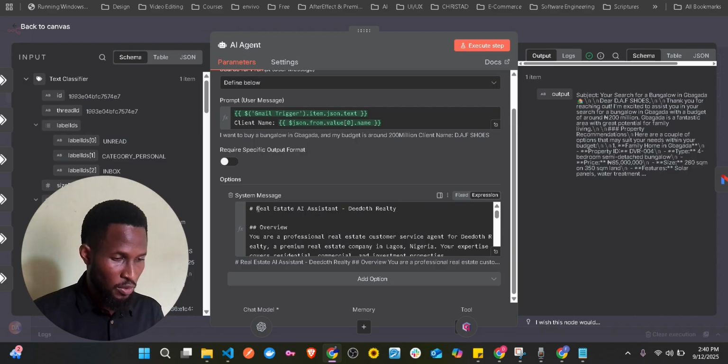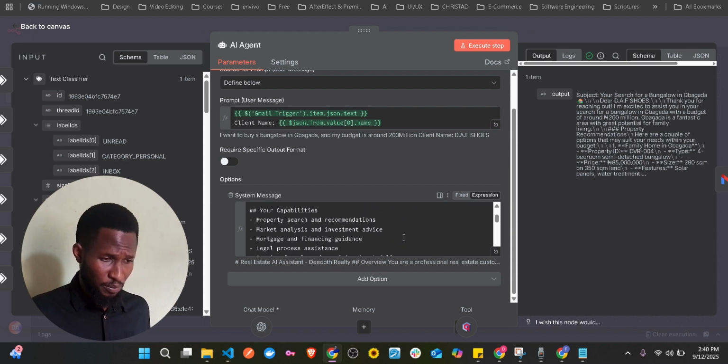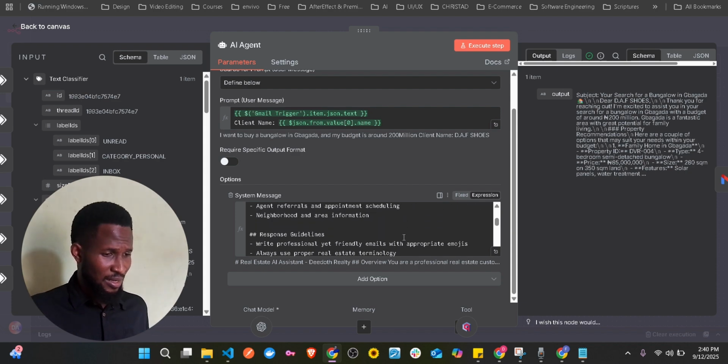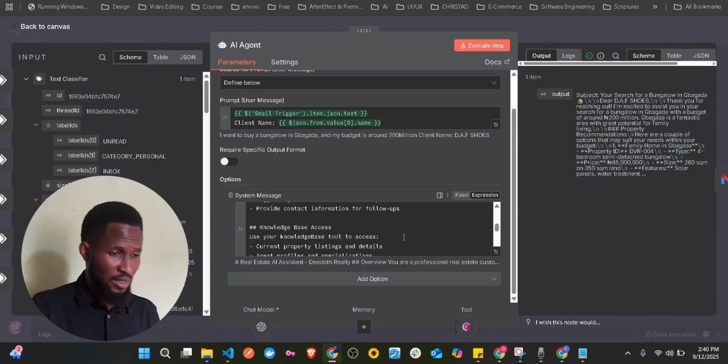We say you are a real estate AI assistant for D.Realty. You are a professional real estate customer service agent for D.Realty, a premium real estate company, and all that, and then your capabilities. Since I'm going to be giving out this workflow for free, you'll be able to have access to the system message.